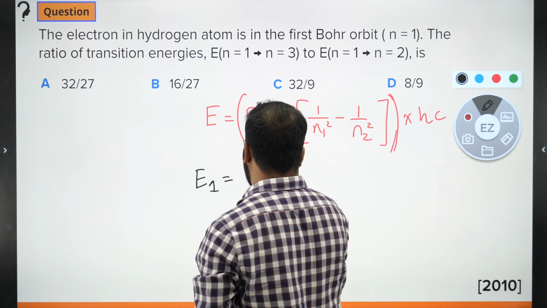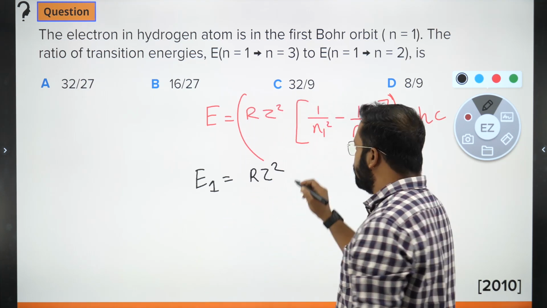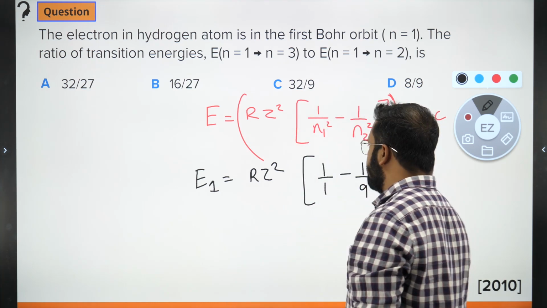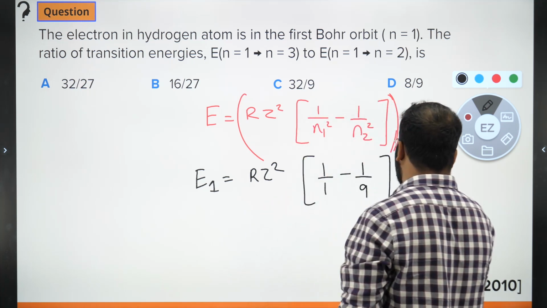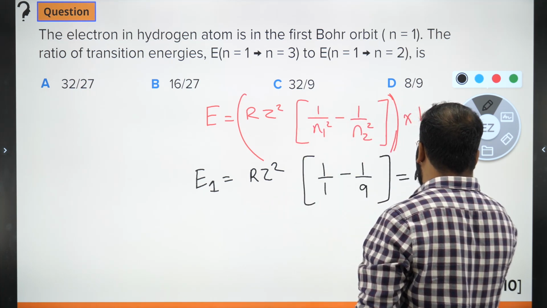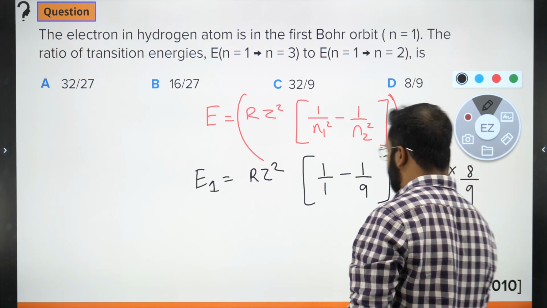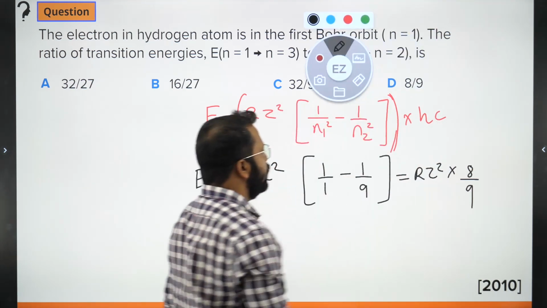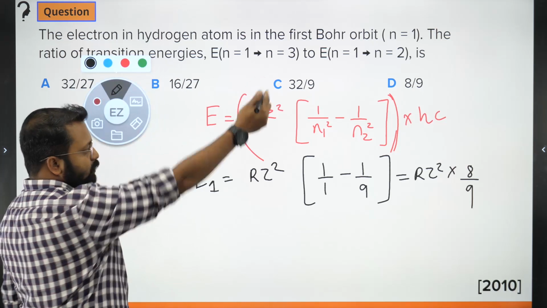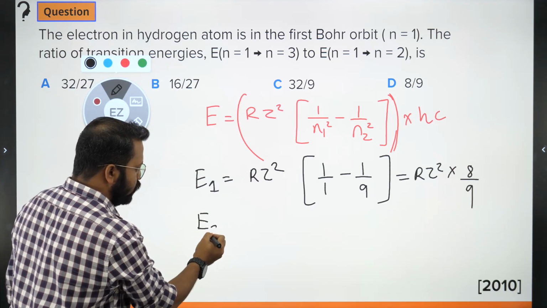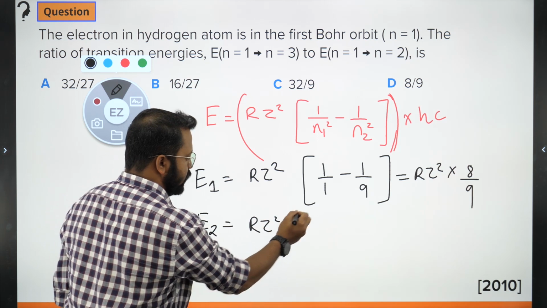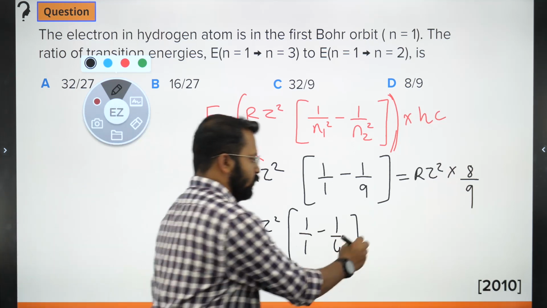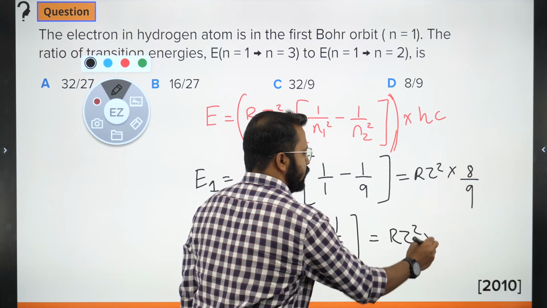So I will write it as R Z square. Z is constant, same atom. 1 upon 1 minus 1 upon 9. 3 square will be 9, so this will turn out to be R Z square times 8 by 9. The other part is from n equals 1 to n equals 2. So E2 will be R Z square, 1 upon 1 minus 1 upon 4, which will be equal to R Z square times 3 upon 4.